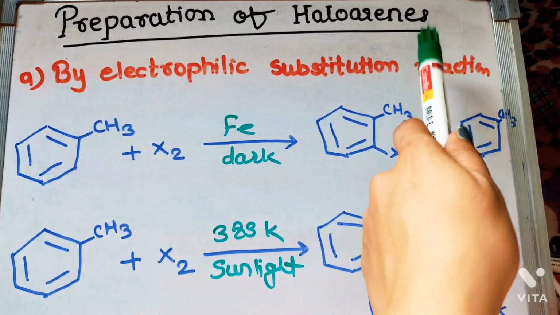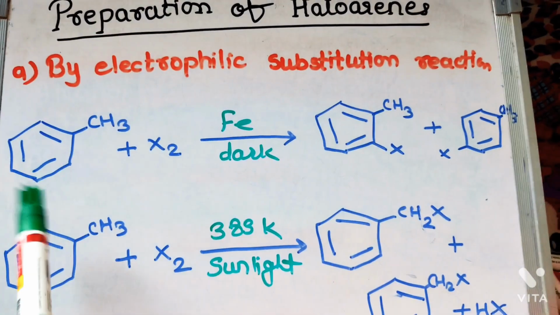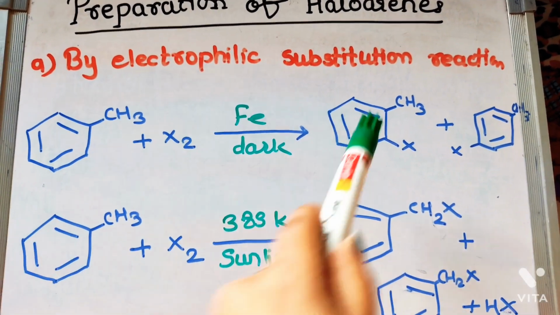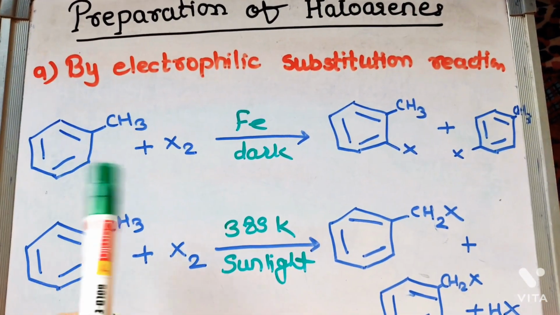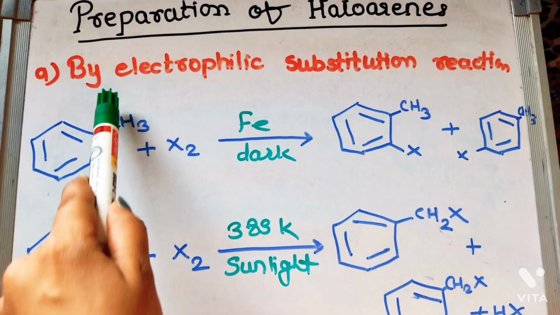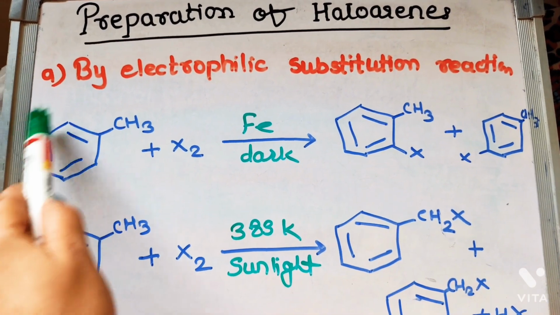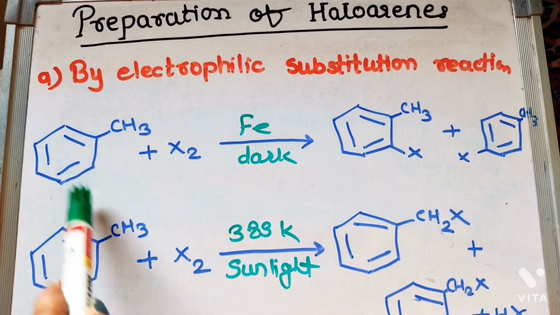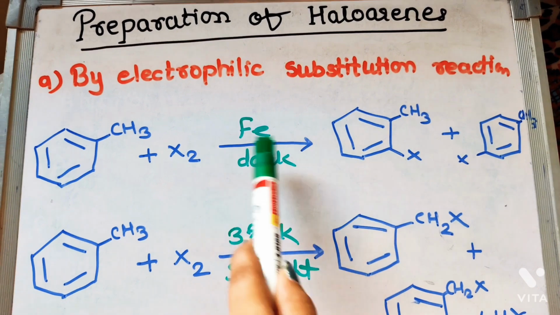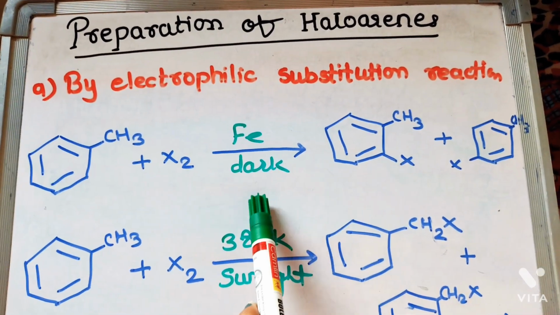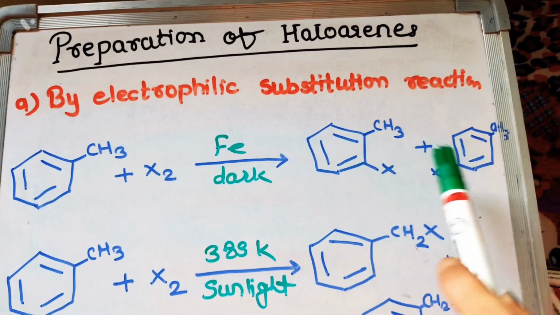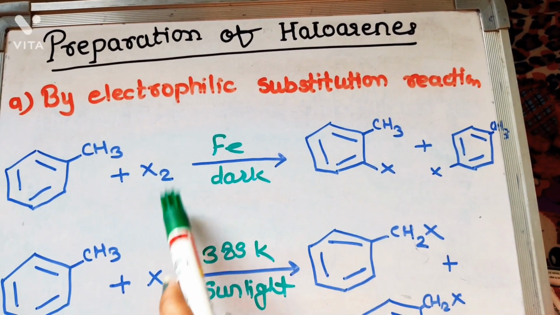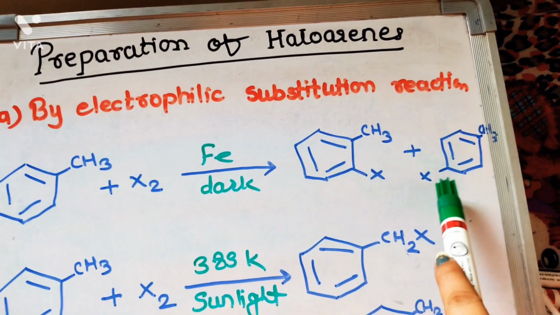Preparation of haloarenes. Arenes means aromatic. As you can see, this is the aromatic structure. First one is by electrophilic substitution reaction. Arene, that is the aromatic ring, benzene ring, plus X2 in the presence of Fe and dark. This reaction will proceed in dark. So we get two products. This X is substituted here in place of H.